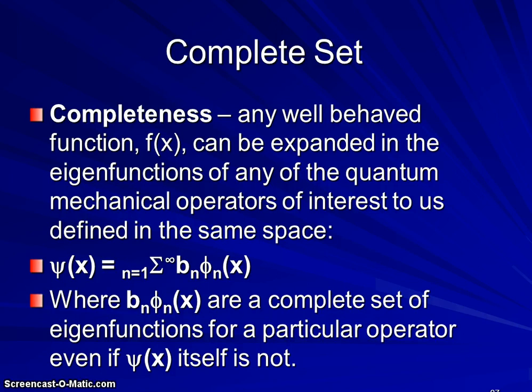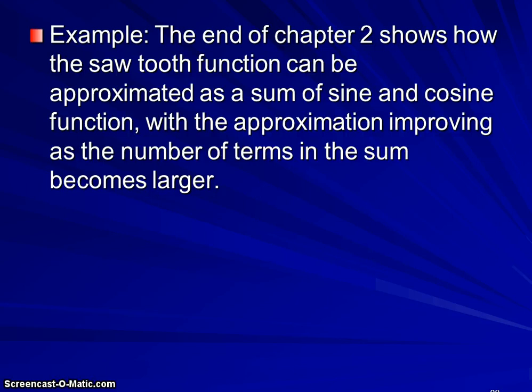So for example, and you can take a look at this at the end of chapter 2, and I'll have some neat videos on the last slide here to take a look at this. The sawtooth function can be approximated as the sum of sine and cosine functions, with the approximation improving as the number of terms in the sum becomes larger.